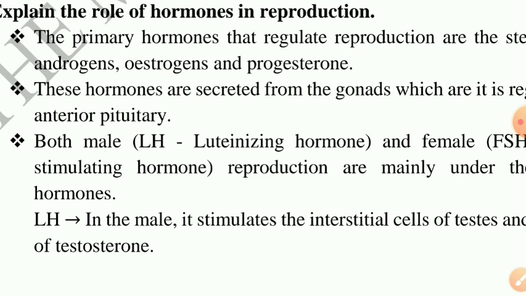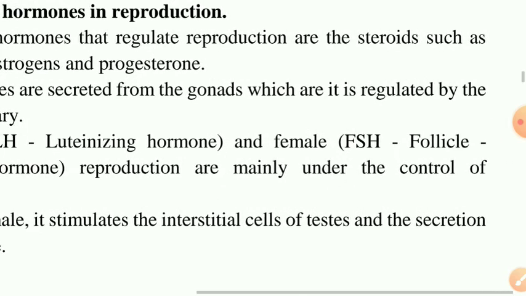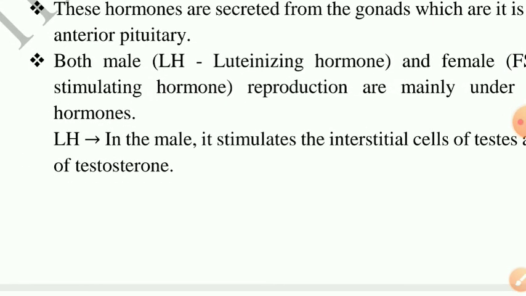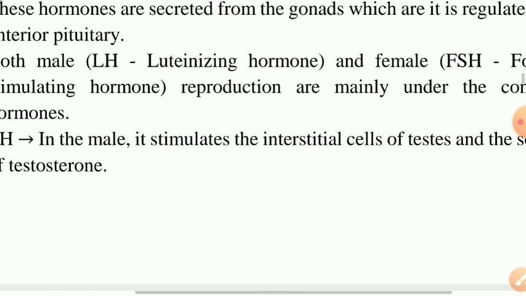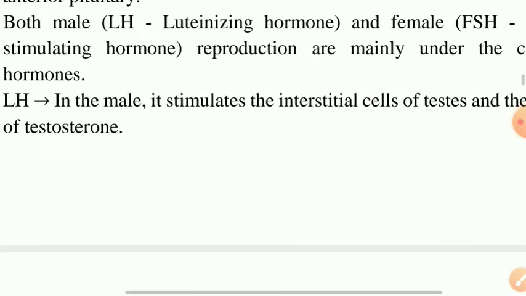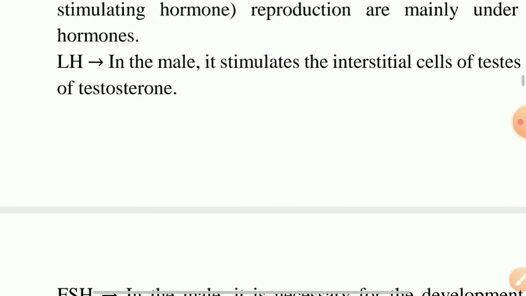These hormones are secreted from the gonads and regulated by the anterior pituitary. Both male and female reproduction, through LH, luteinizing hormone, and FSH, follicle stimulating hormone, are mainly under the control of hormones only.